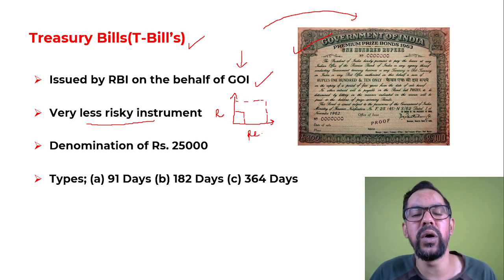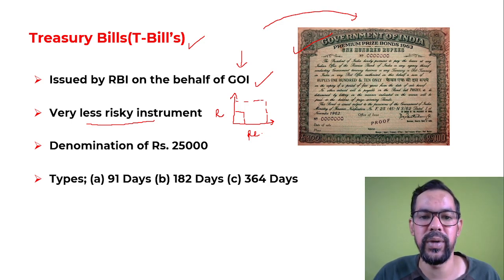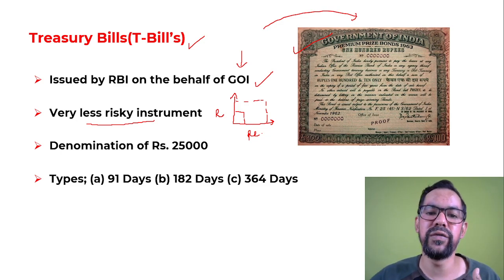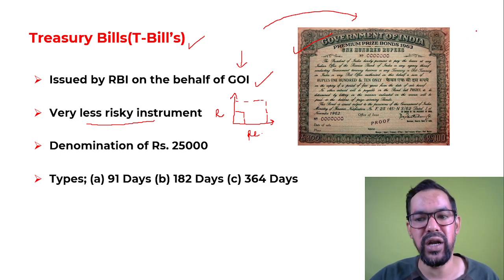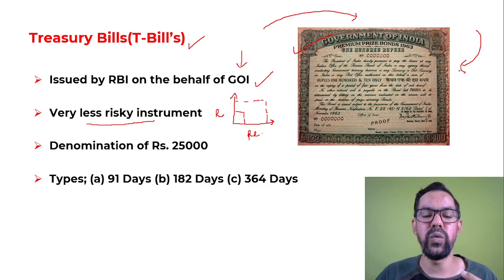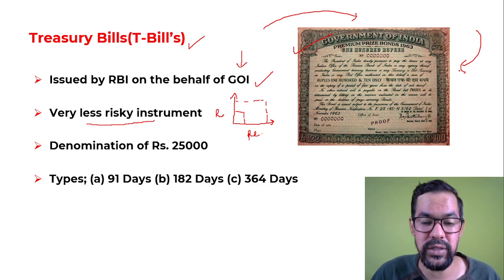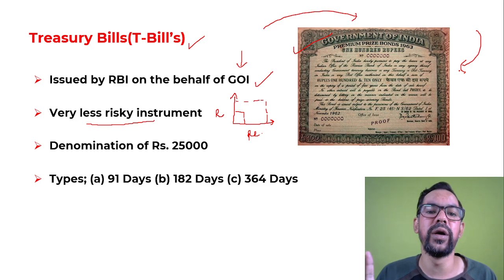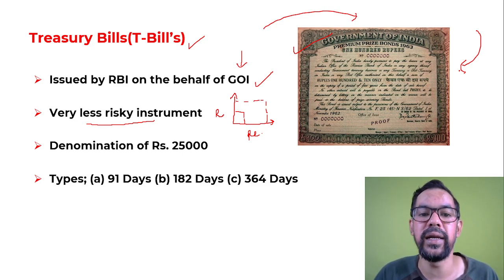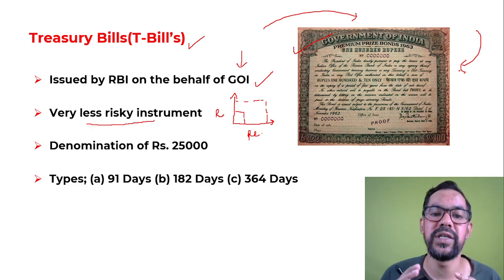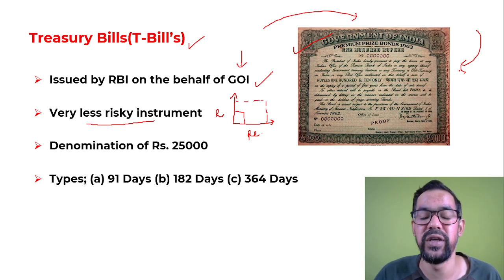There are no or very few chances of default, because if the Government of India or any government issues these kinds of instruments and is not able to fulfill its promise, it means the whole economy has become a defaulter. If you look at the past 50 or 75 years, there are very rare chances of such events in the market.